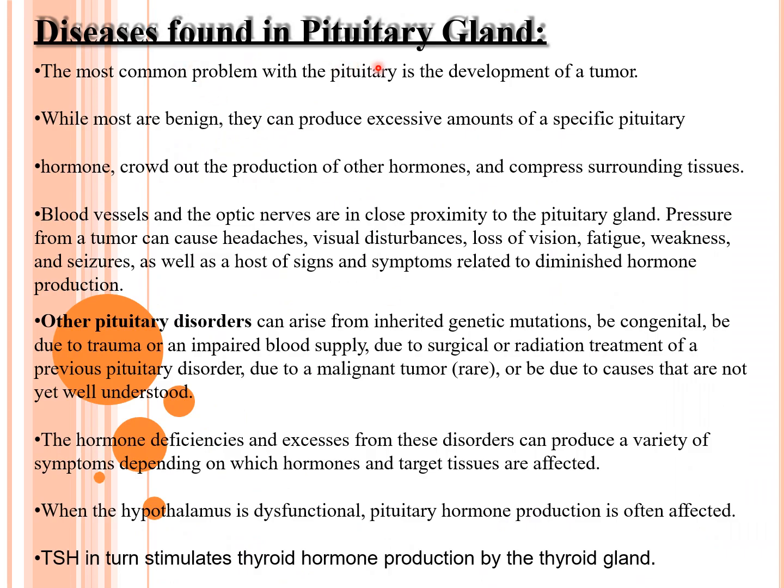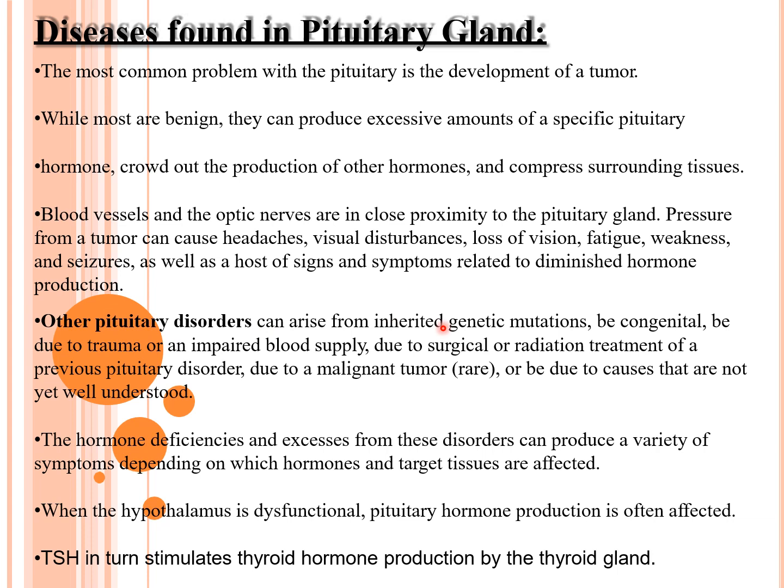Coming to the diseases found in the pituitary gland, most common problem with the pituitary is the development of tumor. While most are benign, they can produce excessive amounts of specific pituitary hormone, they crowd out production of other hormones and compress the surrounding tissues. Blood vessels and optic nerves are close in proximity to the pituitary gland. Pressure from the tumor can cause headaches, visual disturbances, loss of vision, fatigue, weakness, and seizures, as well as the host of signs and symptoms related to diminished hormone production.